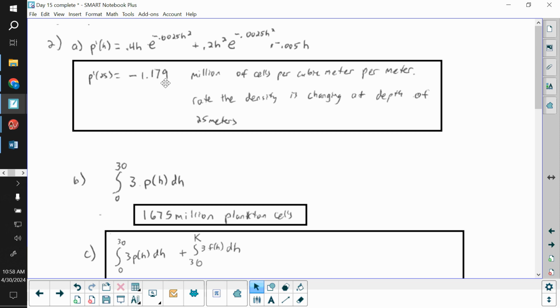Now we need to put units on it. P's units in the problem were millions of cells per cubic meter. We've done another derivative, so it will be per another meter. So you could either have millions of cells per meters to the fourth, or you could have millions of cells per cubic meter per meter. That's how I ended up writing it here. Now what this is representing, it's the rate of change of the density at a specific depth. In this case, at the depth of 25 meters.